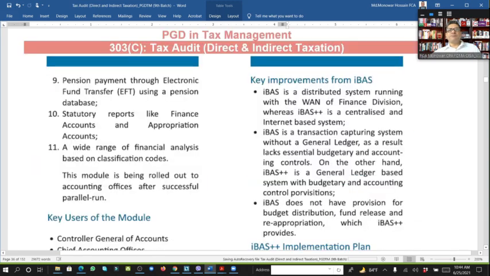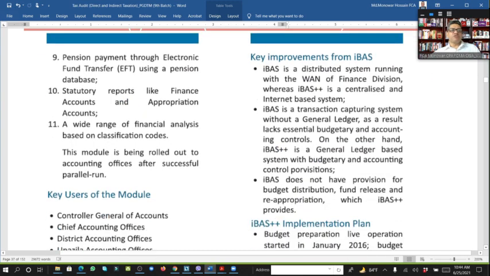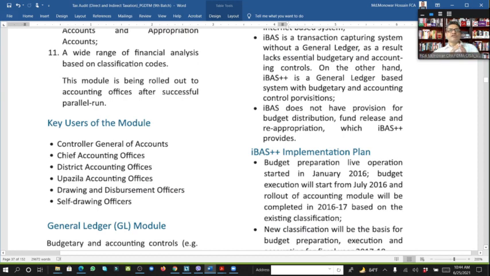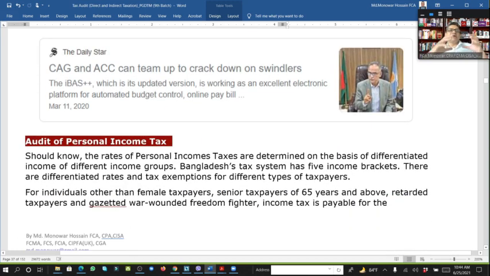All types of payments, government, savings certificates (সঞ্চয়পত্র), government interest, everything is within the system. So the users are the Controller of Auditor General, chief accounts officer of the government, district accounts officer, upazila (উপজেলা) accounts officer, all using that system. So this is the vital system. And also the Controller and Auditor General has a link with IBIS++, which is the updated version, working as an excellent electronic platform.